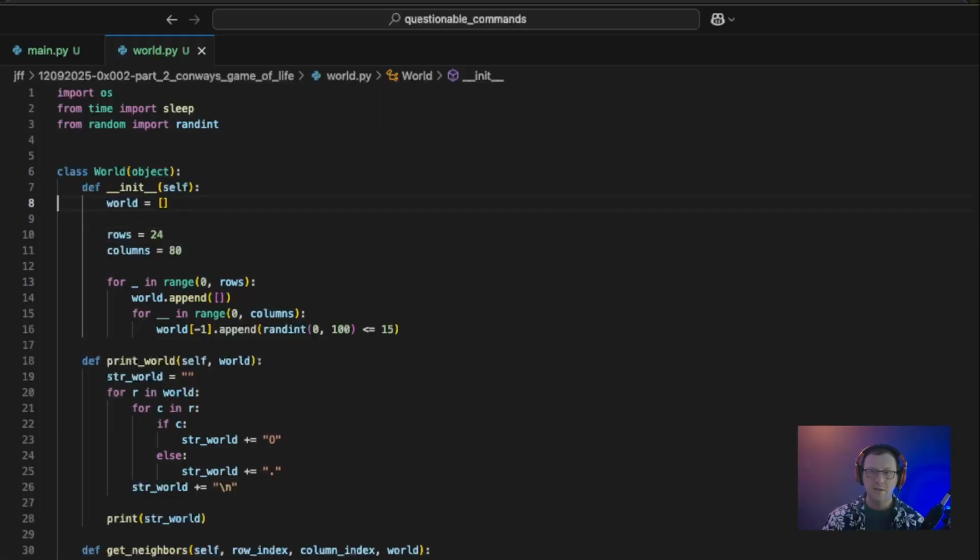All right, now that main is external to our class, we want to make sure that our world is configurable from where we're going to be calling it from, the main method. So let's go ahead and add some parameters like rows and columns into our initialization method. And we're actually going to default these to where they're at currently. So 24 columns.